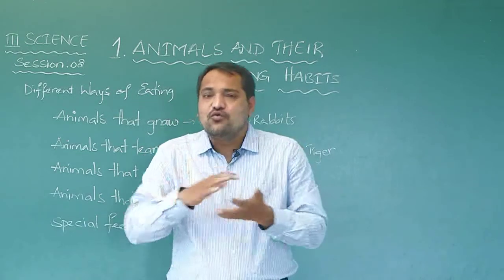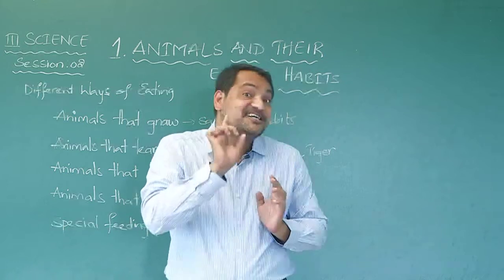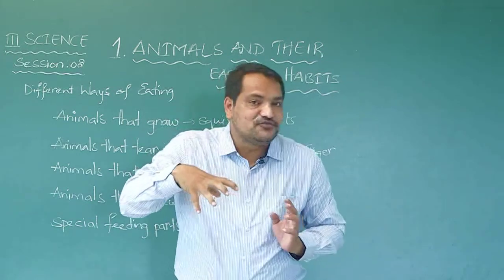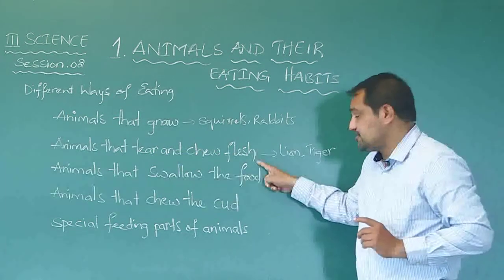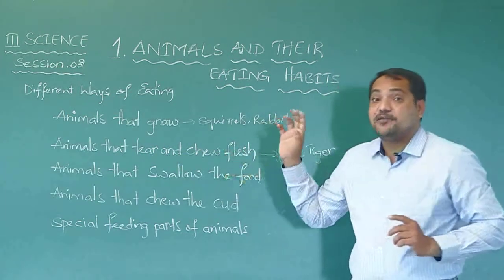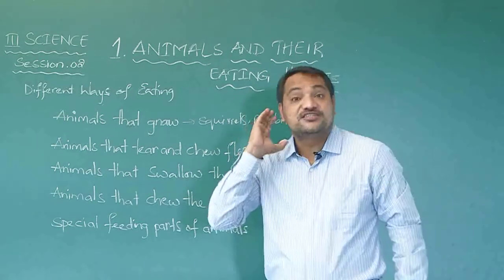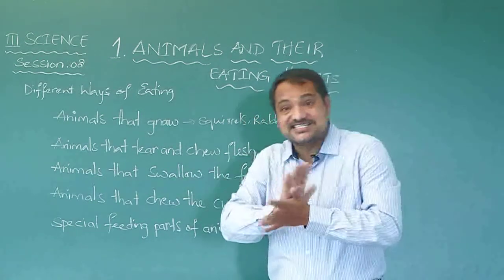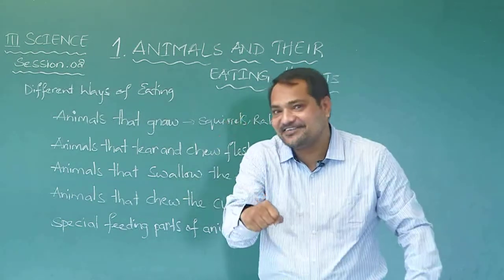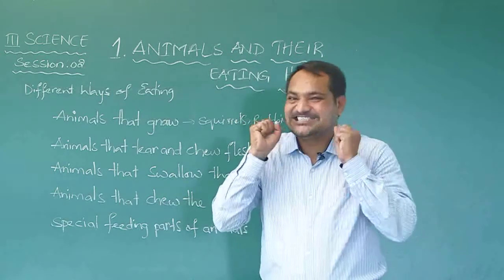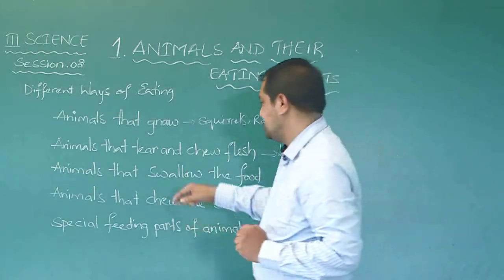Now, to chew, we need strong inner teeth to grind the food. So, animals that tear and chew flesh are provided with strong grinding teeth. Those strong grinding teeth will crush the flesh. These front teeth will tear the flesh. Tearing and grinding, okay. So, that's what all the flesh eating animals do.